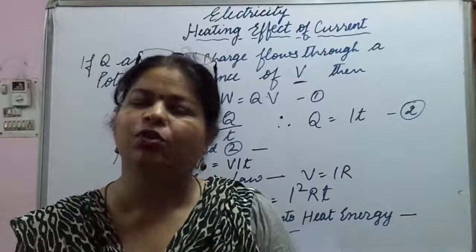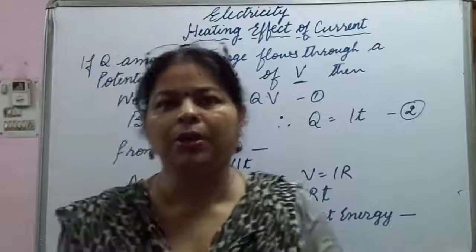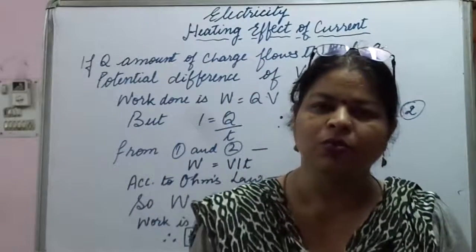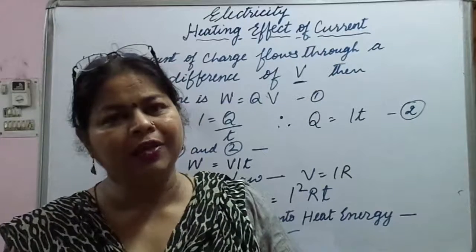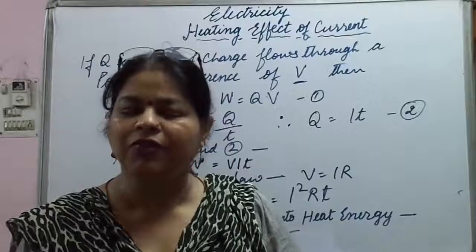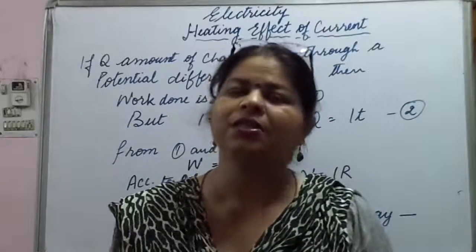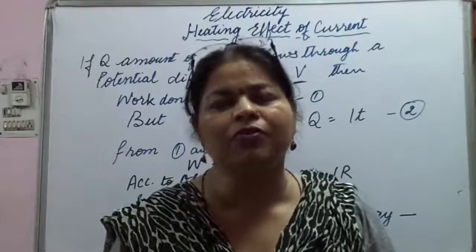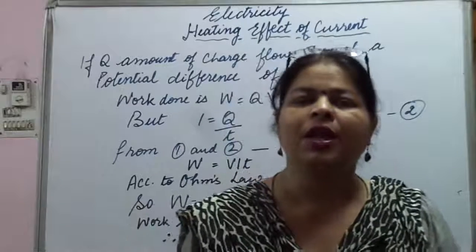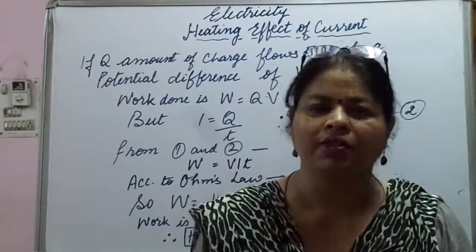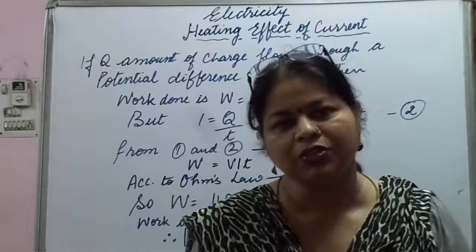Whatever electrical device we may talk about, for example, the tube light or the bulb or fan, anything which is working with the help of electricity, it will show some heat. And where is that heat going? It is being dissipated into the environment. So why has this heat come, and from where has this concept arisen? We are talking about the heating effect of electric current.